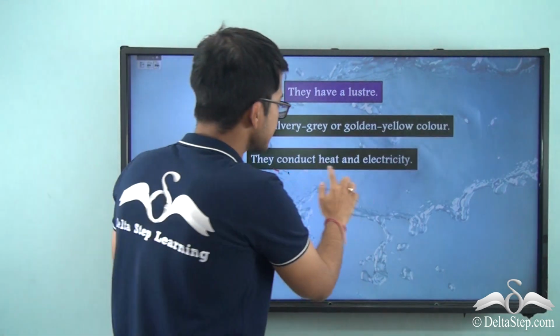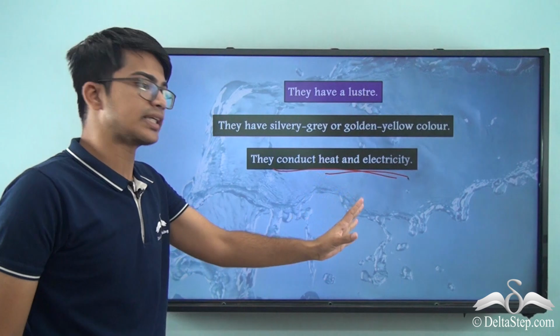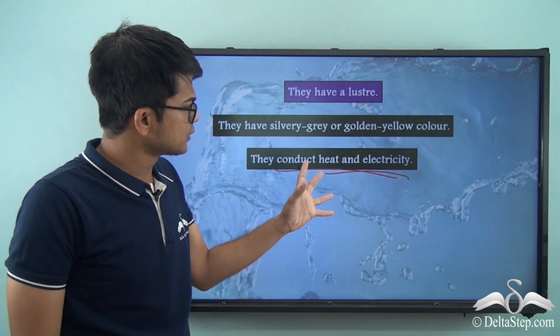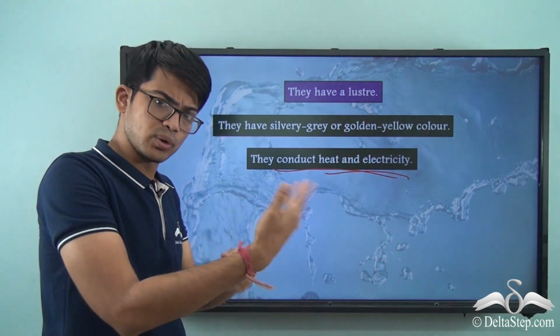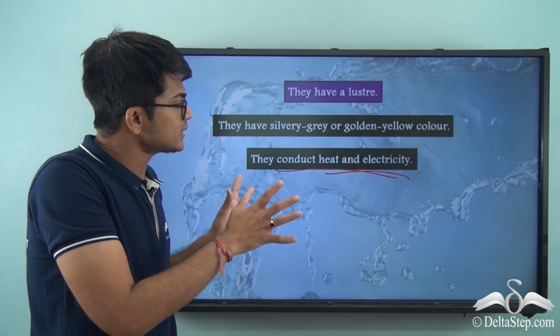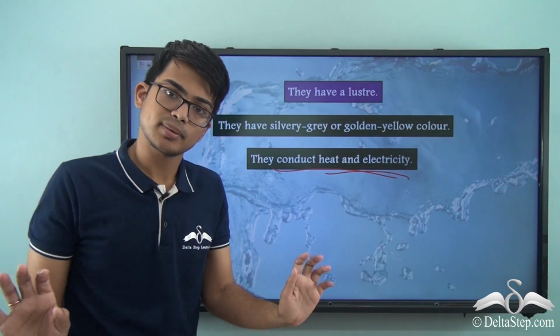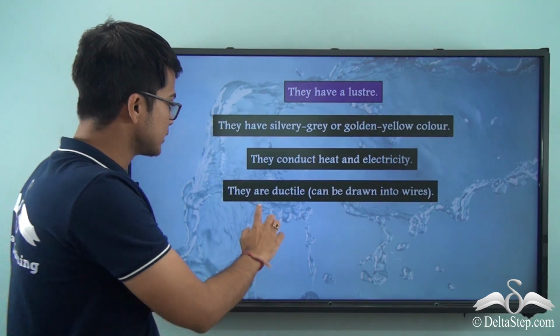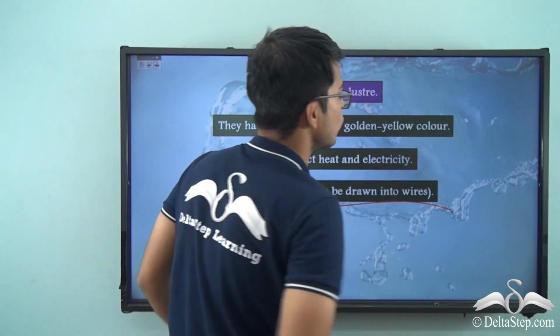Now they conduct heat and electricity. So this is straight up a characteristic, you cannot see it and understand. So this will be entirely different from non-metals. I am going there, but before that, metals will conduct heat and electricity. Now the next 2 characteristics are very important. They are ductile, can be drawn into wires.